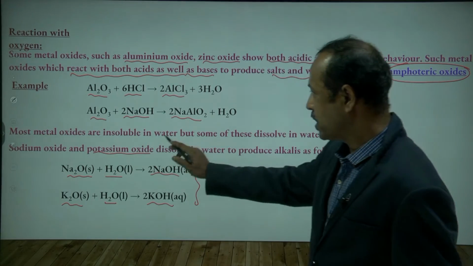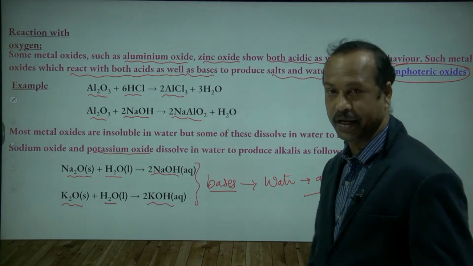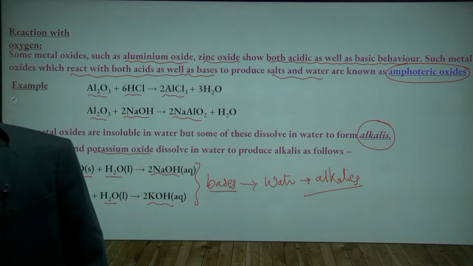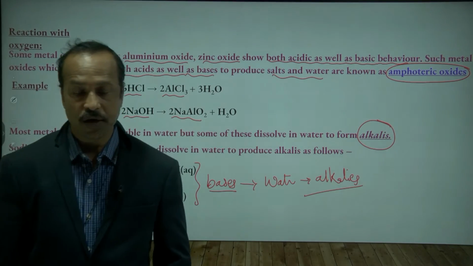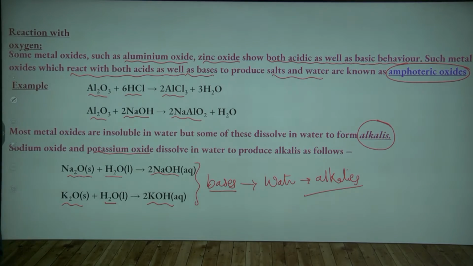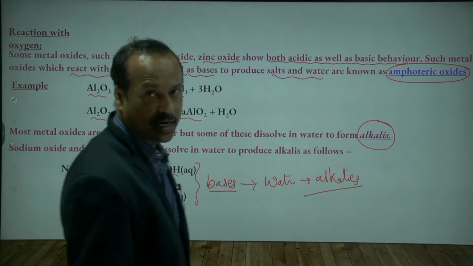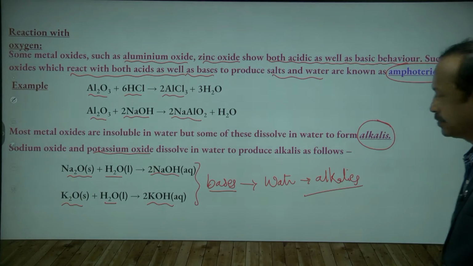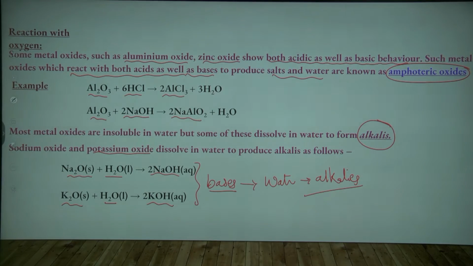Most metallic oxides are insoluble in water, but some of these dissolve in water to form alkalis. Note down. Example: sodium oxide and potassium oxide dissolve in water. Note down this point.